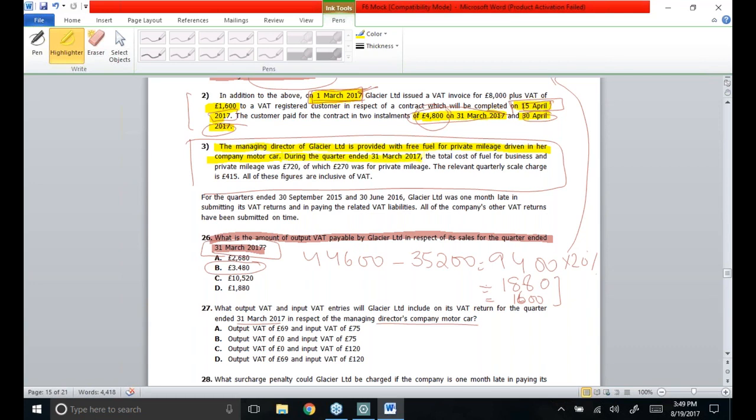So during this quarter, the total cost of the fuel for business and private mileage was 720, of which 270 was for private mileage. The relevant quarterly scale charge is 415 pounds, and these figures are inclusive of VAT. People, just take a minute and calculate the VAT liability over it, what has to be the output VAT figure and what has to be the input VAT figure. Just write it down in the dialog box.